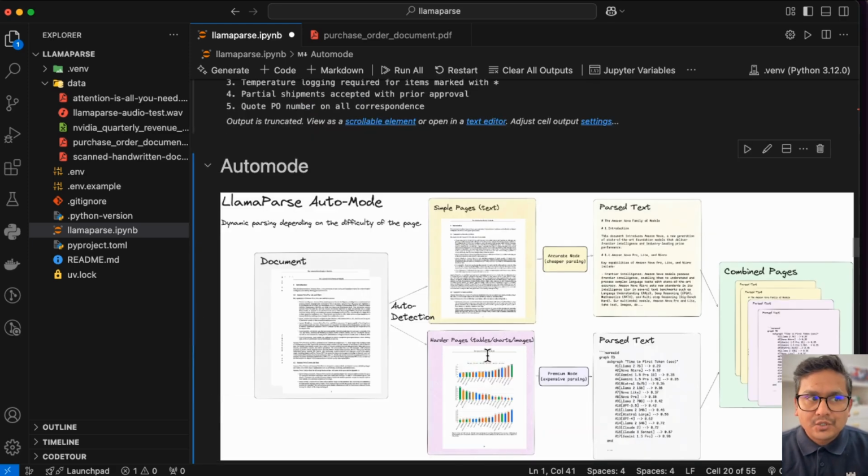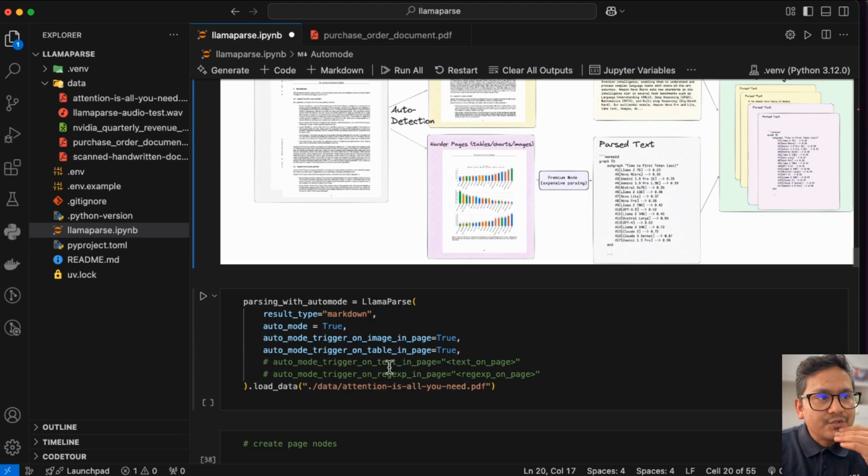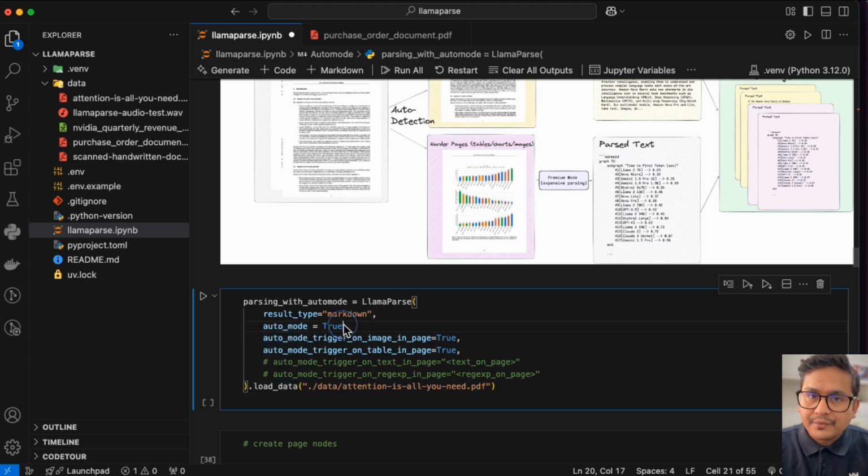Now about the auto mode that I just showed you before. The auto mode detects between the premium or the normal accurate mode, right? So just to enable that, you can just say here auto mode equals true. That's it. But then again, just providing auto mode equals true does not do the trick. So here you can have trigger on images in the page or trigger on tables in the page, right?